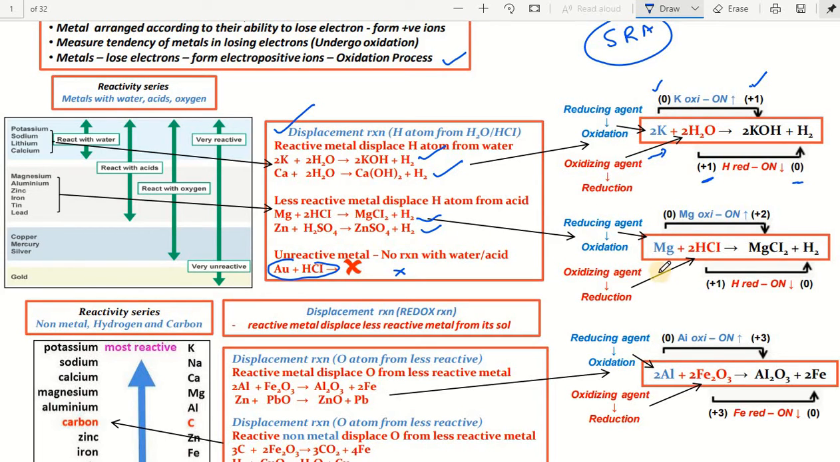Coming to the second reaction, magnesium reacts with HCl. Here we observe magnesium undergoing oxidation, its oxidation state is 0. After the reaction, the magnesium salt formed has oxidation state +2. Whereas in HCl, hydrogen has oxidation state +1, and after the reaction hydrogen's oxidation state is 0. So HCl is the oxidizing agent in this reaction. So this is one observation.